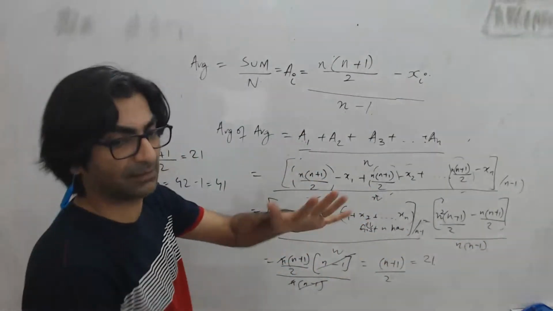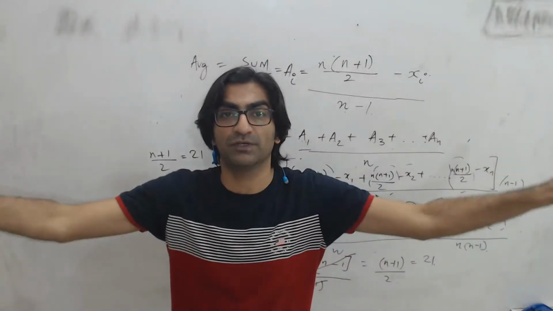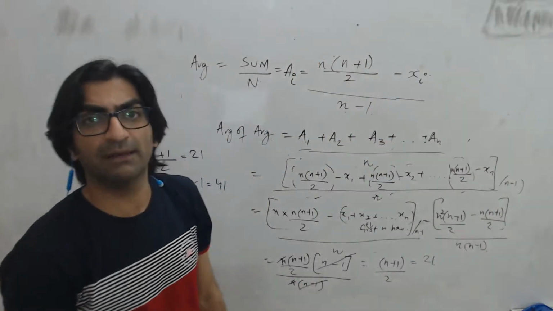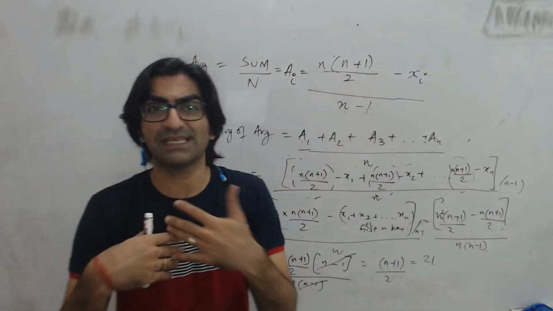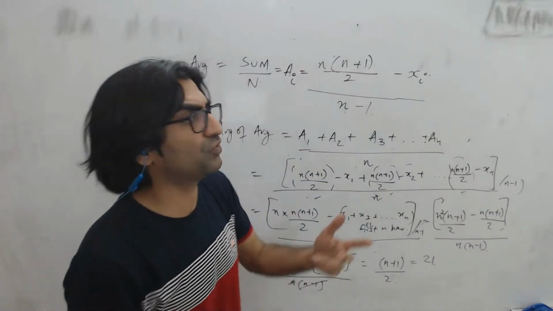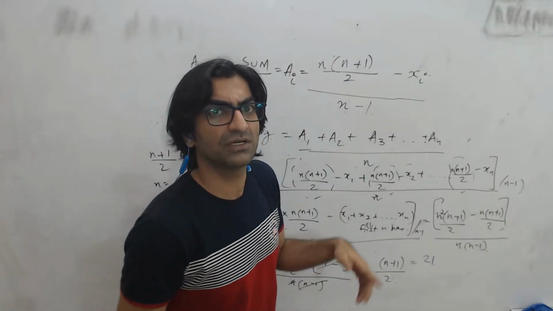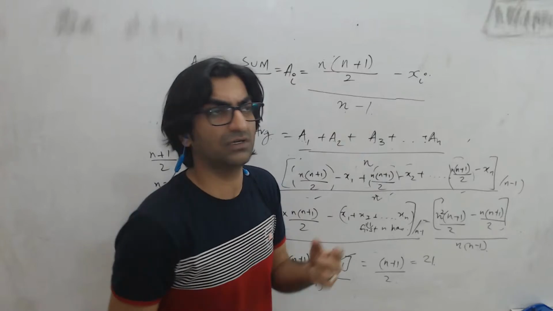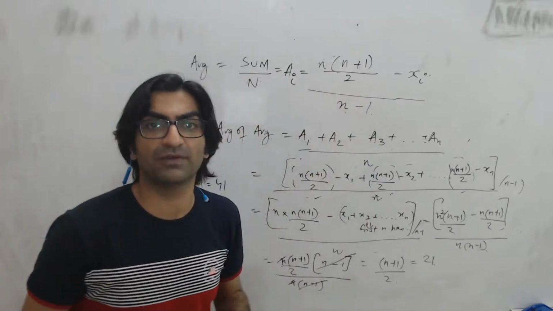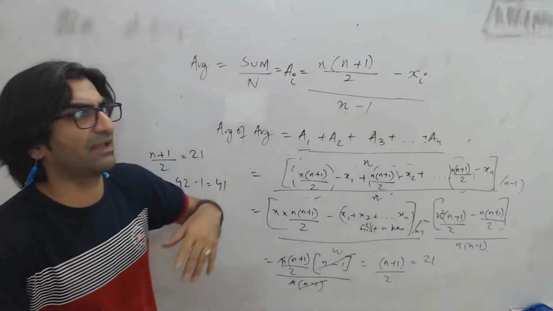So let me repeat. Some of you are asking me to repeat. The question says every student must add n observations, which means the sum of n natural numbers is n into (n plus 1) by 2. But then it also says every student must not count one number. So if every student excludes one number from the sum, that number is subtracted. This will be the sum for that one student, and the average is the sum divided by the number of observations. The number of observations is 1 less than n.